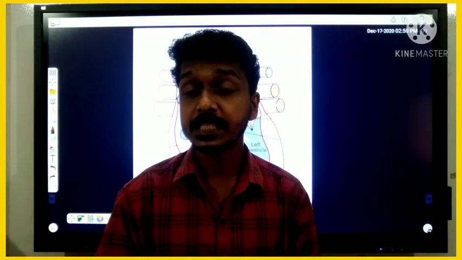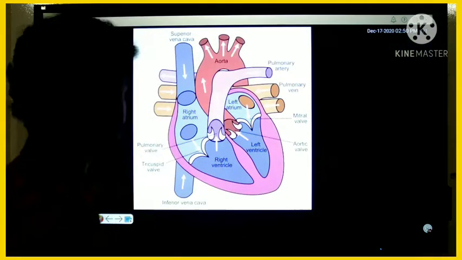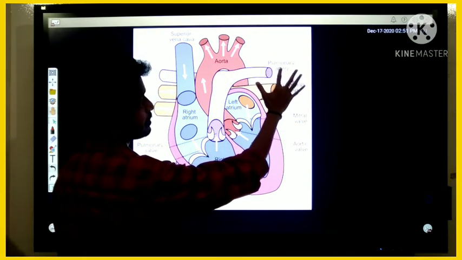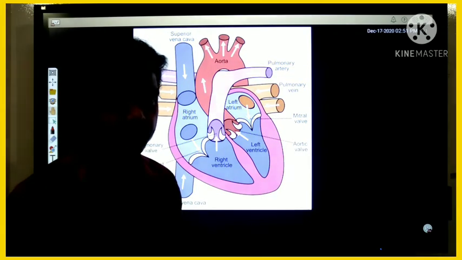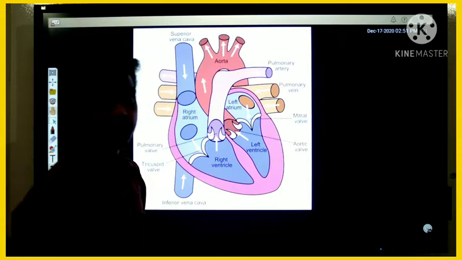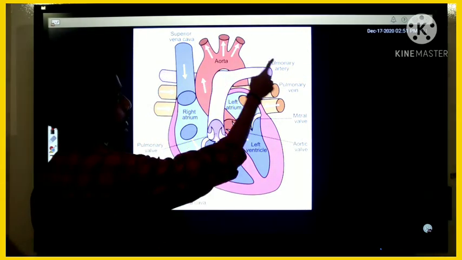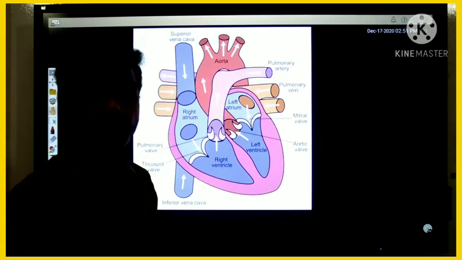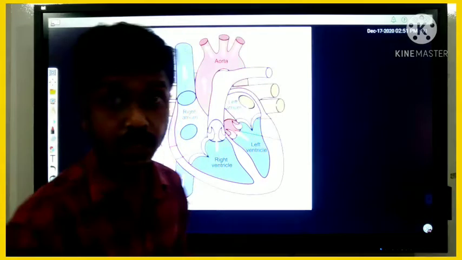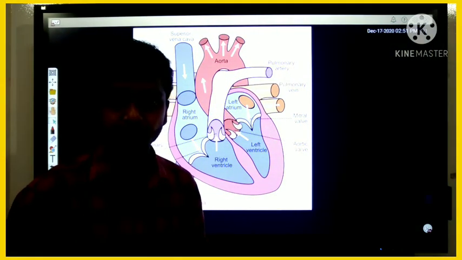Now let us have a discussion about the associated blood vessels of the human heart. Look here, my dear. First one is here you can see pulmonary artery. Artery is a blood vessel which carries blood from the heart. Pulmonary artery, and here aorta. Aorta and pulmonary artery are the arteries associated with our heart.